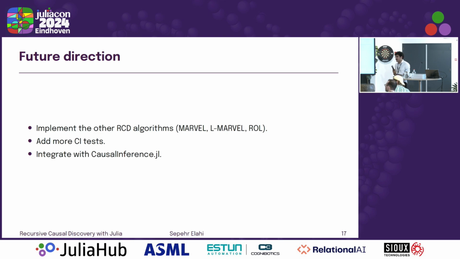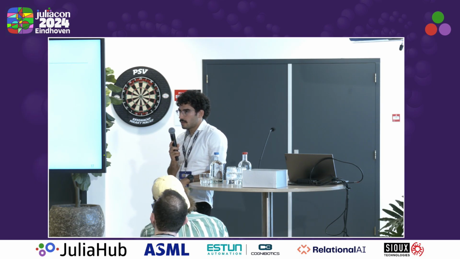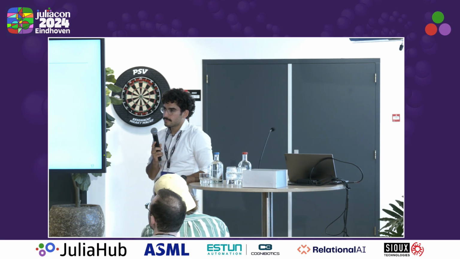Hi, thank you for the talk. Wouldn't this be a Bayesian network that you're essentially finding? Yeah. In some literature, it's also called a Bayesian network. So in that case, you would say learning Bayesian networks instead of causal discovery. Yeah, why would you say causal? Because it's a causal graph, right? Wouldn't it be a Bayesian graph, not a causal graph?